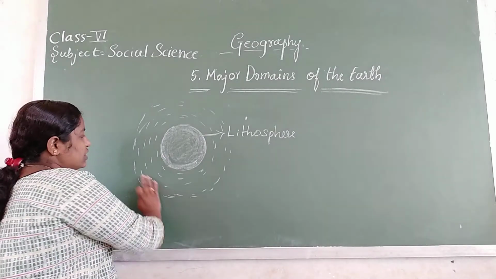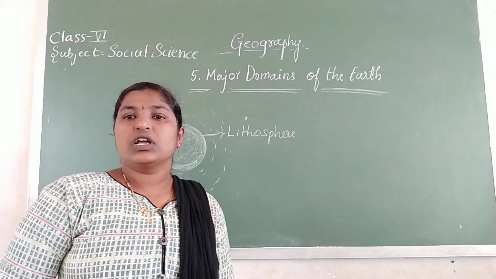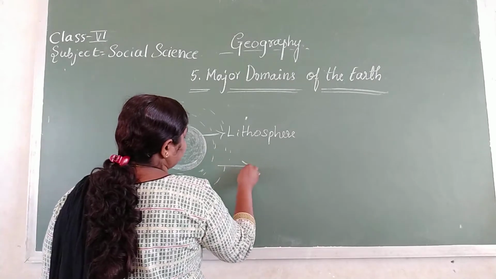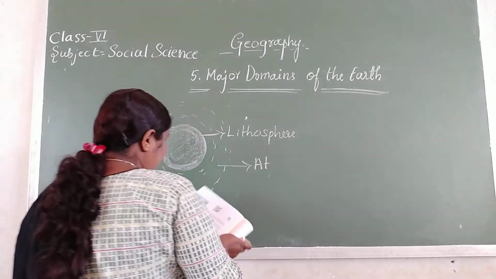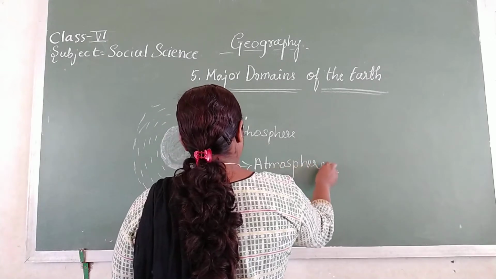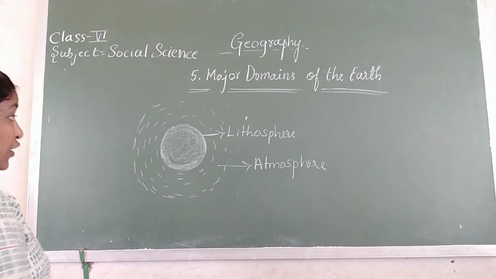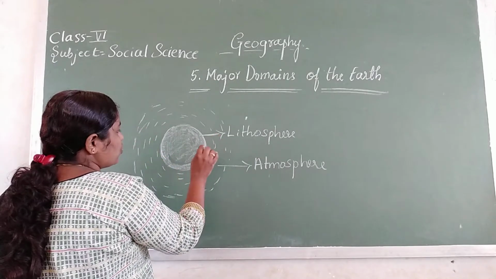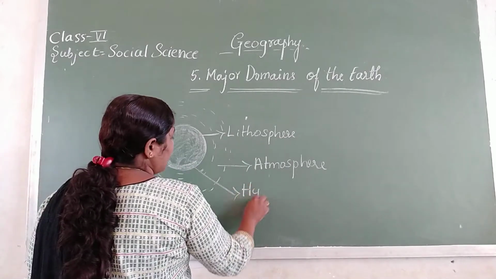This area is known as the atmosphere. Then there is another place, the hydrosphere. On the Earth there is plenty of place covered with water, and that is known as the hydrosphere.